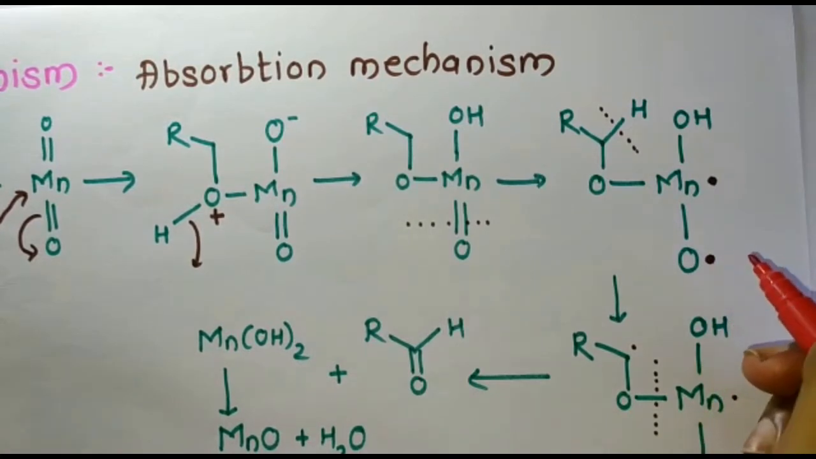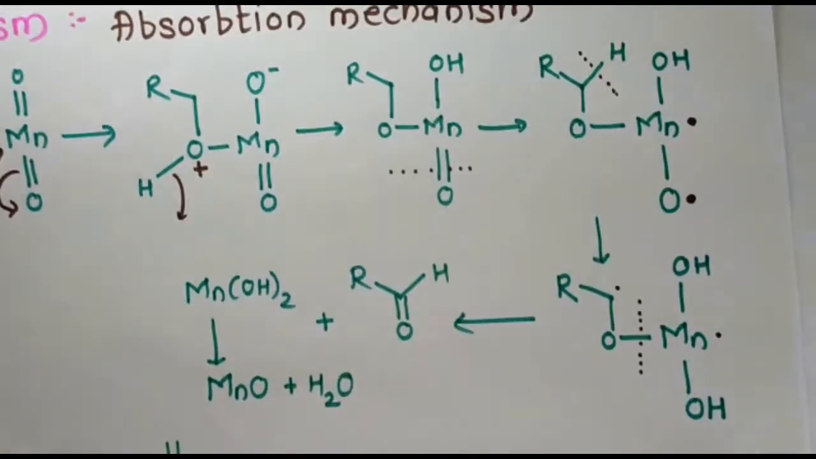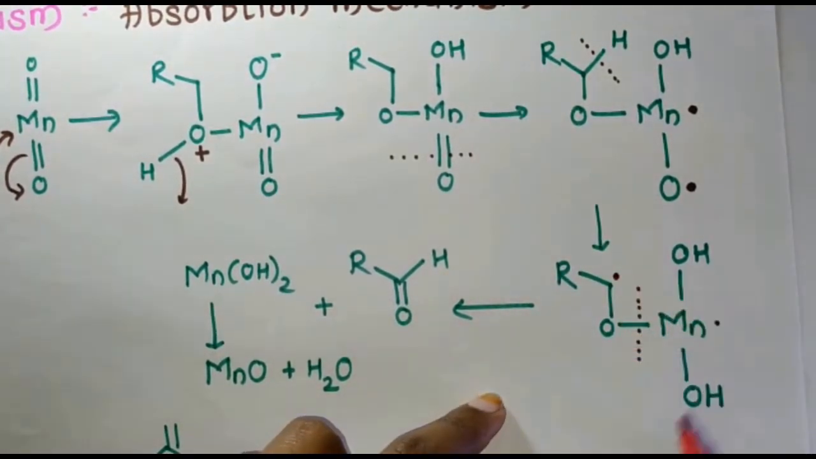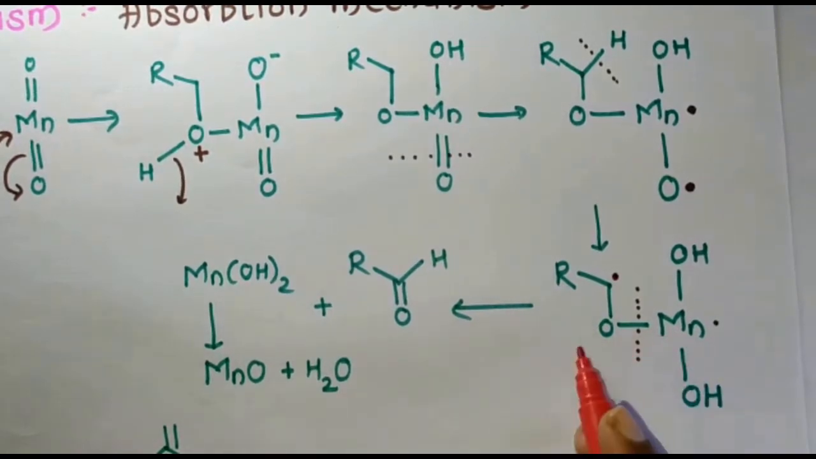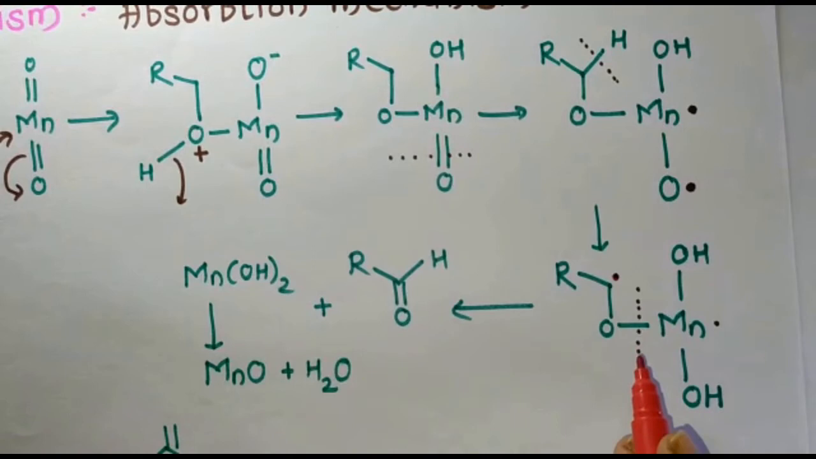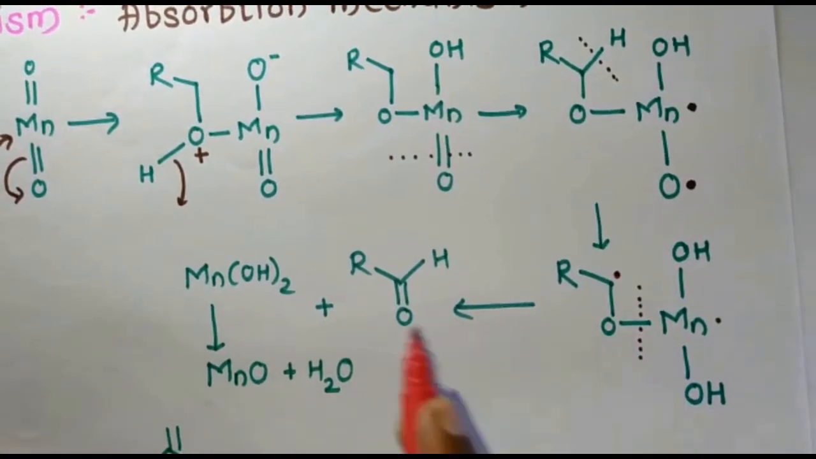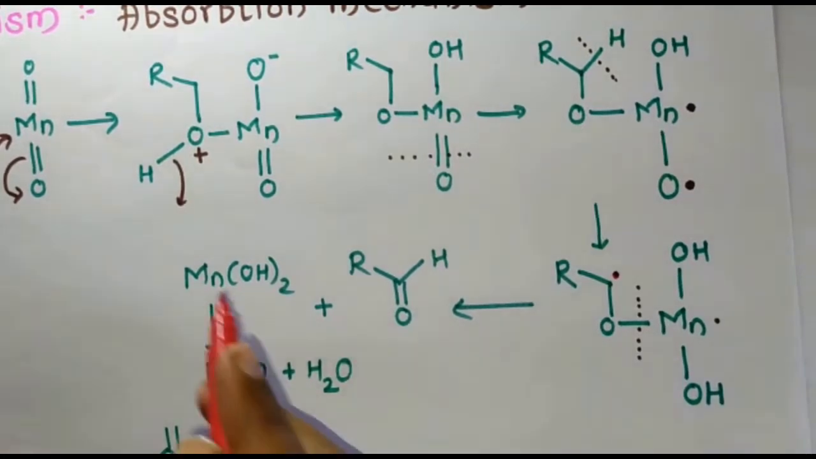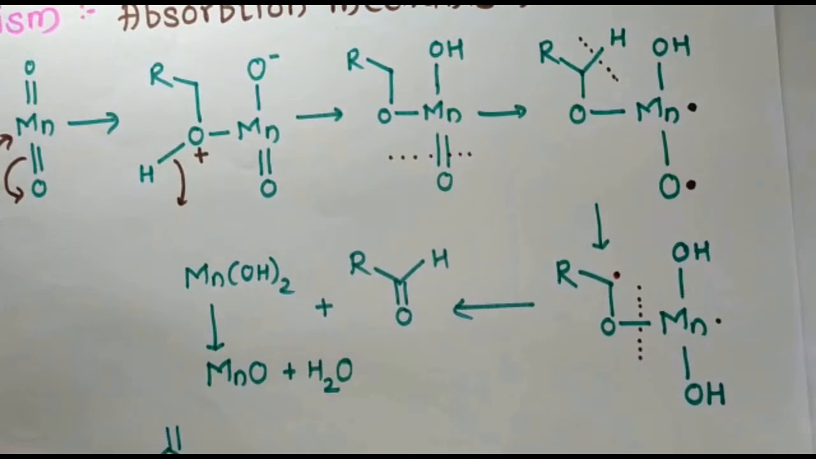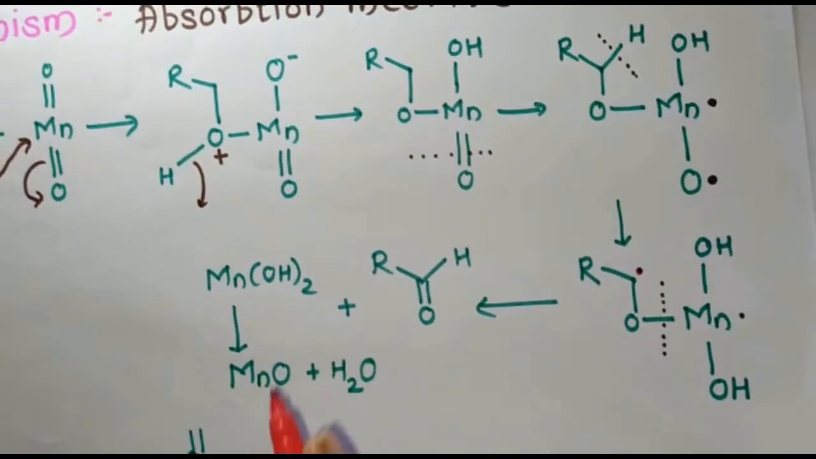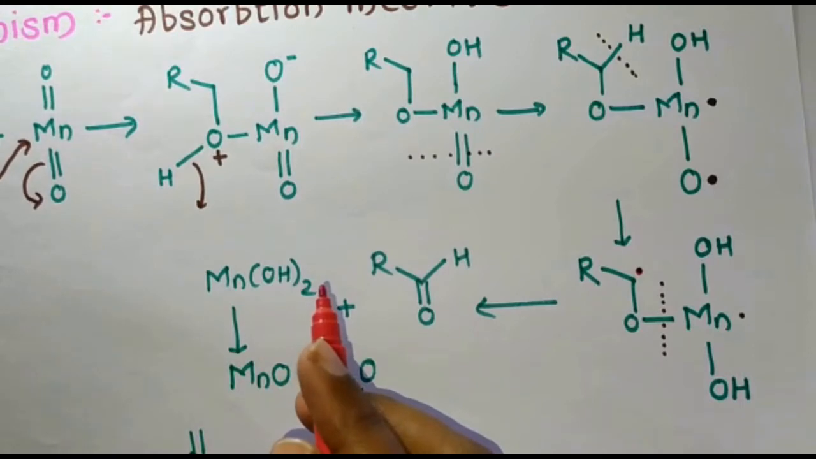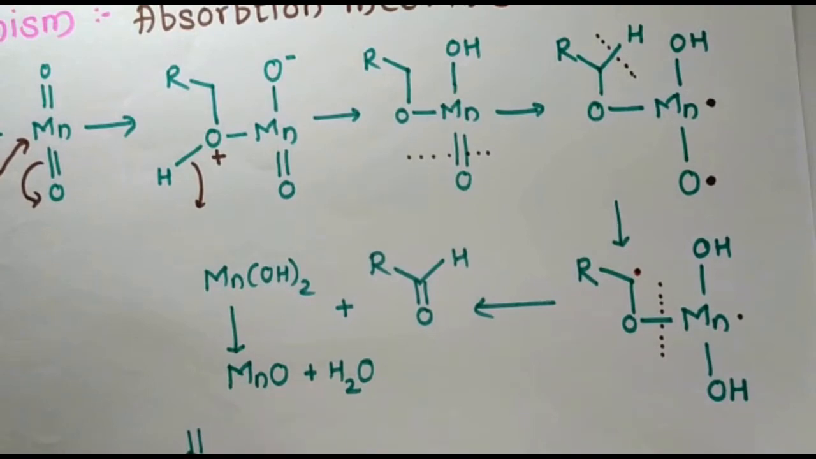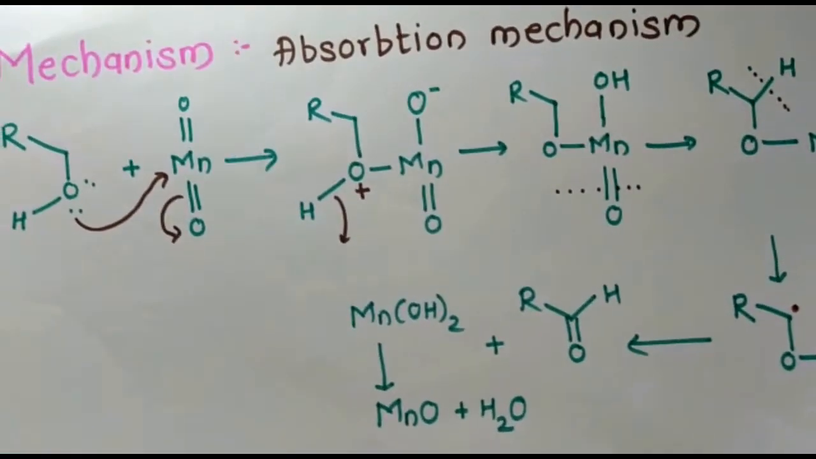So here there will be a formation of an alcohol group at the manganese. So here you can see that the alcohol group is present. Here the radical is formed as it is, and now this manganese-oxygen bond gets broken. So in the next step, you can see that there will be a formation of aldehyde, and here you can see that the hydroxide of manganese is formed. Now this hydroxide of manganese undergoes hydrolysis, and here you can see that water is present and the manganese oxide is present. This is the mechanism for manganese dioxide.